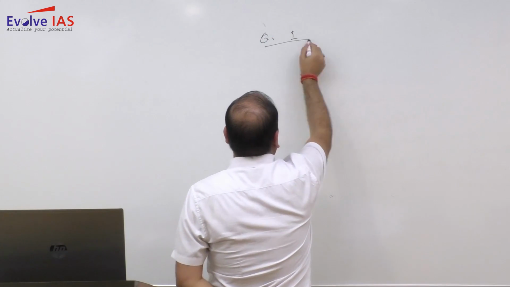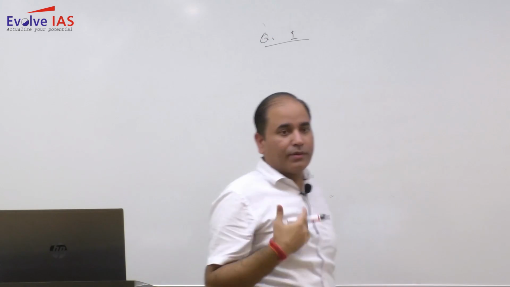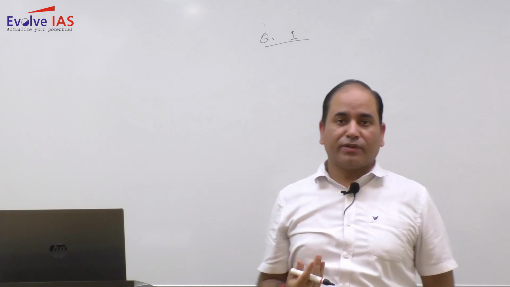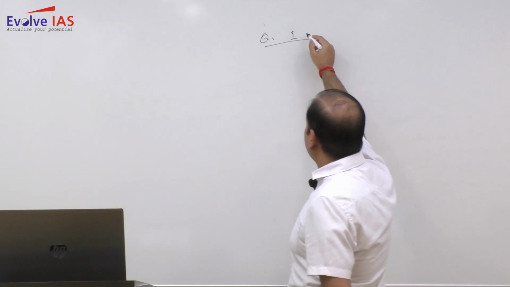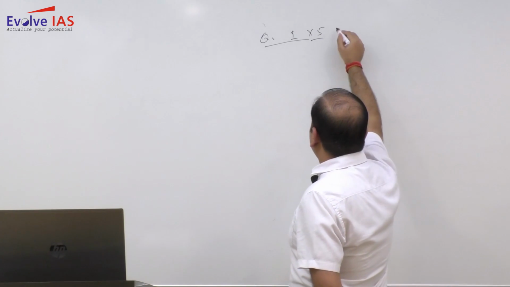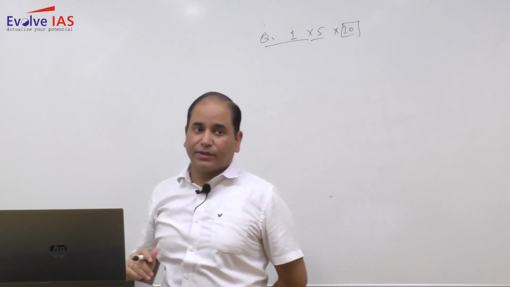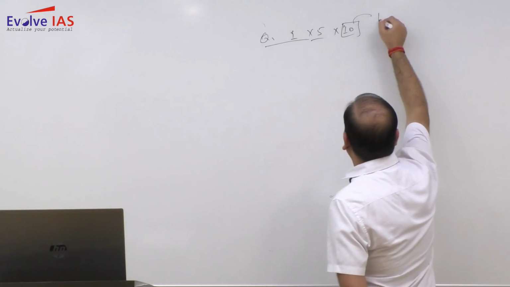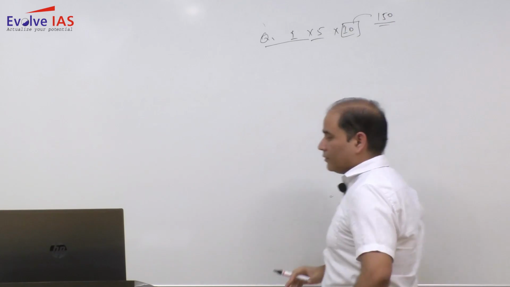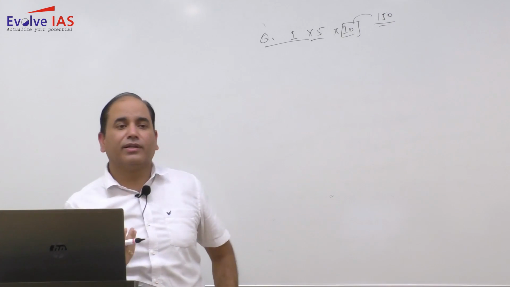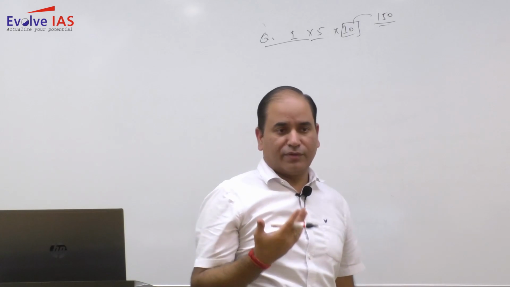The first question is a compulsory question, so it needs to be answered by all the aspirants. There are 5 sub-questions, all carrying 10 marks, and you are supposed to answer in 150 words. So all the questions need to be answered in a particularly short note form.